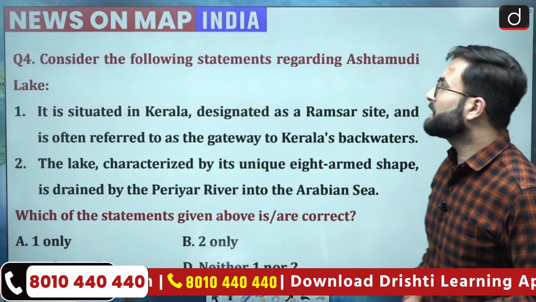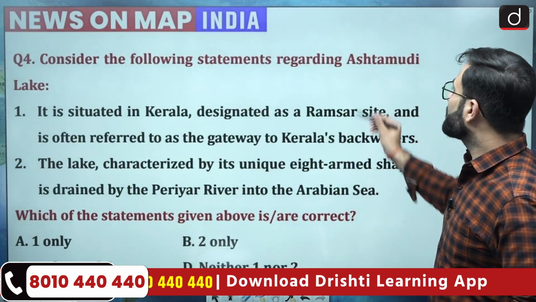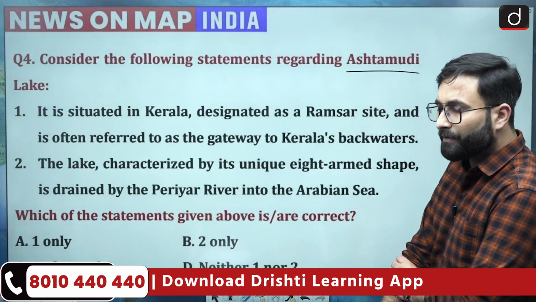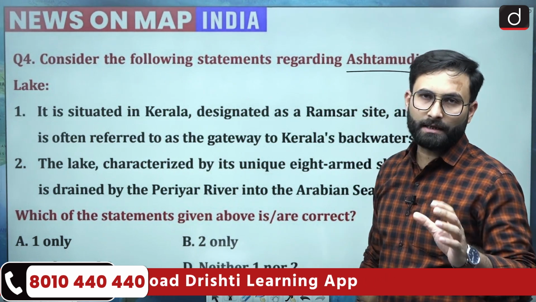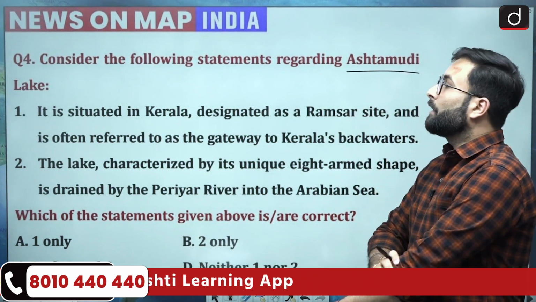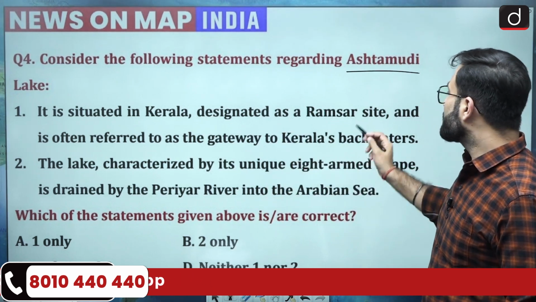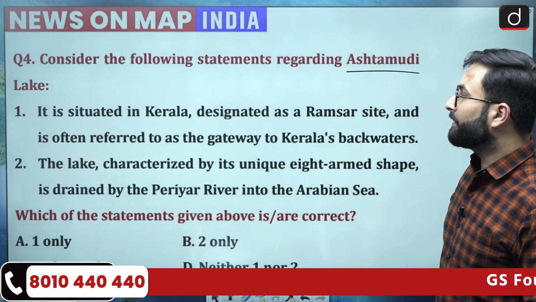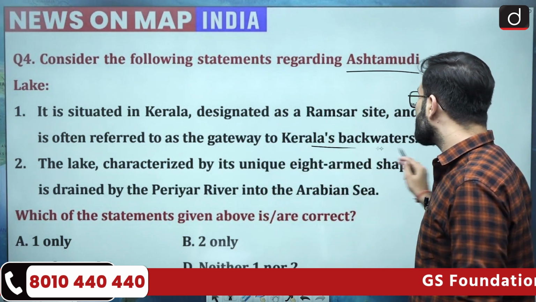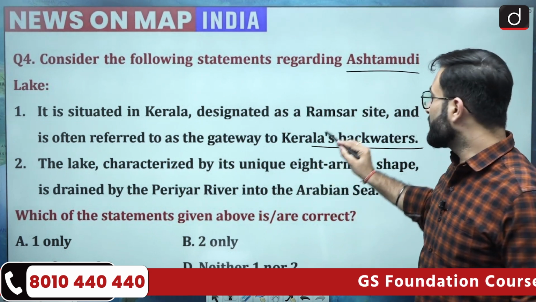Question number 4, consider the following statement regarding Ashtamudi Lake. Now when we are talking about this particular lake that is located in Kerala, you must have heard about that. Statement 1, it is situated in Kerala, that is right. Designated as a Ramsar site and is often referred to as the gateway to Kerala's backwaters. Okay, so this statement is correct.